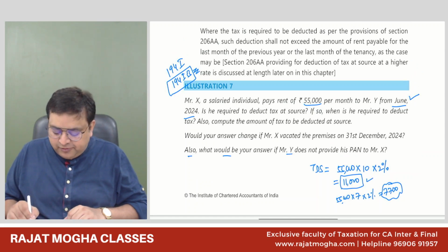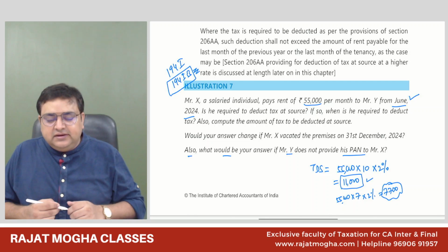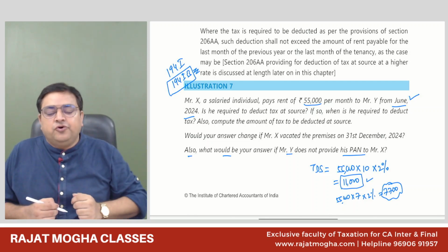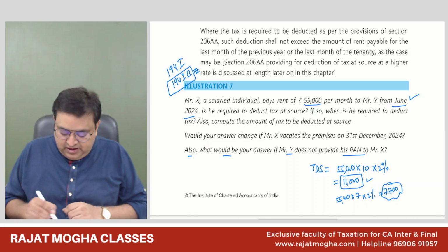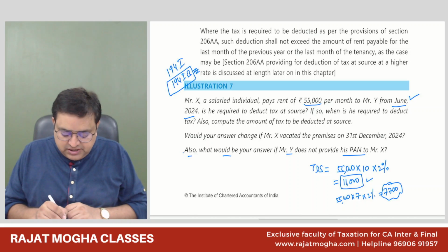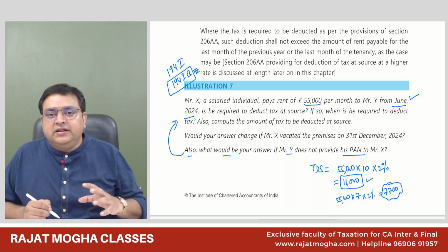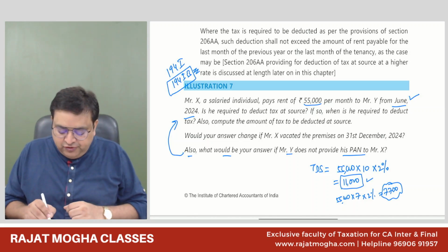Now, what would be your answer if Mr. Y does not provide his PAN number to X? If the deductee is not giving his PAN number, then whatever is the rate of TDS or 20%, whichever is higher, we deduct the TDS. Actually this question you have to answer as per the original one, that we are deducting the tax in the month of March at the end of the year. So what should be the amount of TDS then?